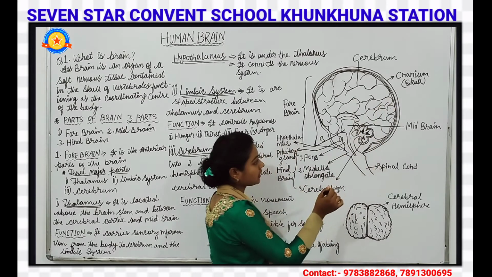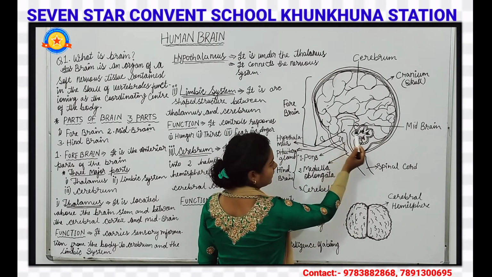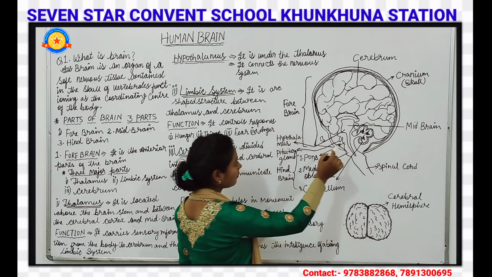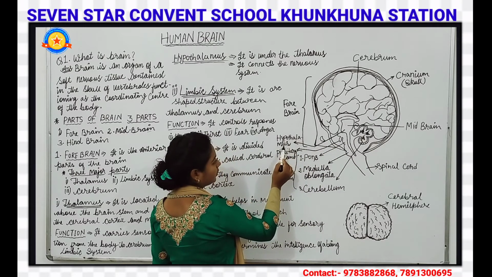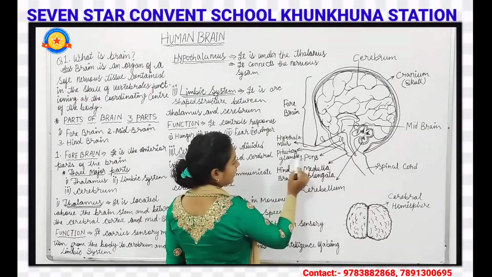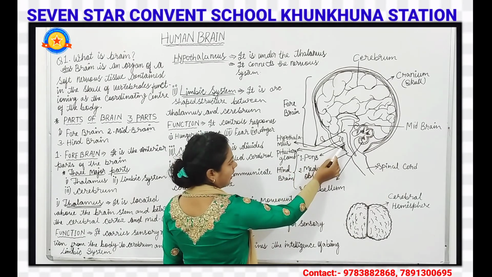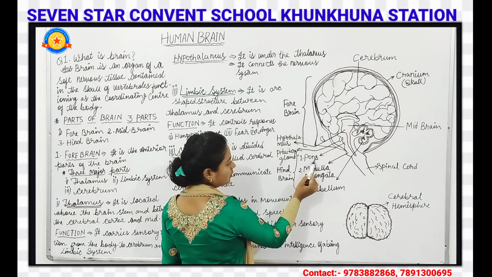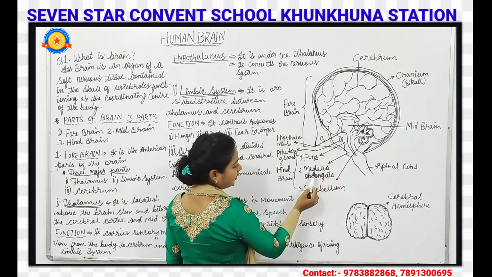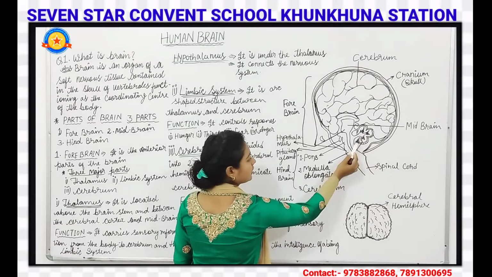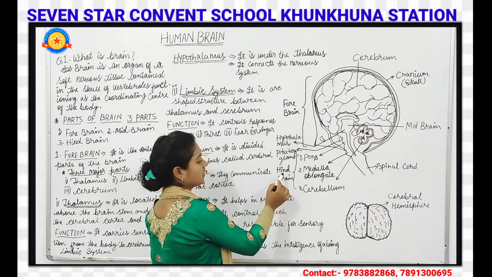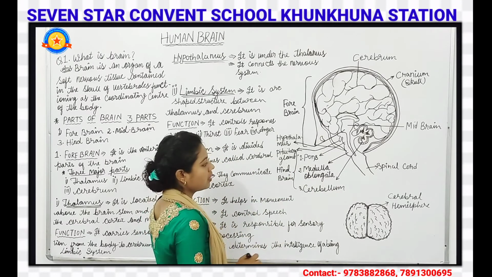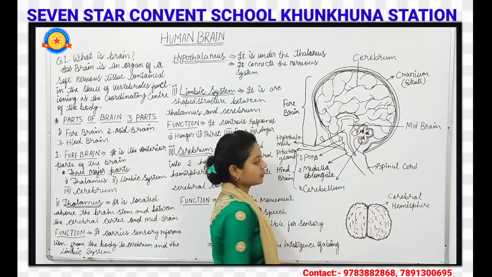cranium, that is the skull, and this part which you can see is the midbrain, and this side part is the hypothalamus, and this part is the pituitary gland, and this you can see is the pons, and this part is the medulla oblongata, and this part is the cerebellum. So these three parts make the hindbrain, and this part is the spinal cord.